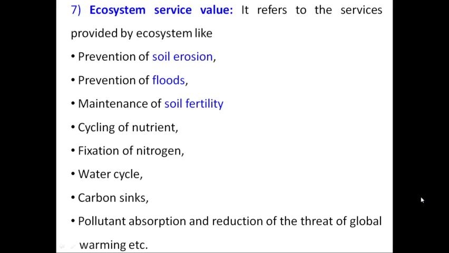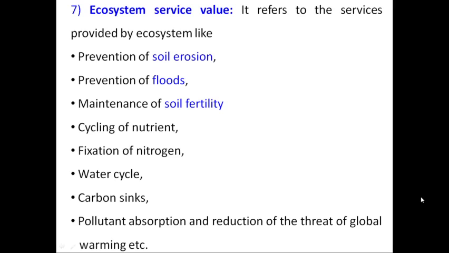The next value of biodiversity, which is a very important value, is called ecosystem services. It refers to the services provided by the ecosystem to the environment, such as prevention of soil erosion. Biodiversity helps in prevention of soil erosion. We know this very well. It also helps in the prevention of floods; dense forests help in preventing floods in any area. Maintenance of soil fertility: forests are known for increasing the fertility of land. So, this is again an environmental value of biodiversity.